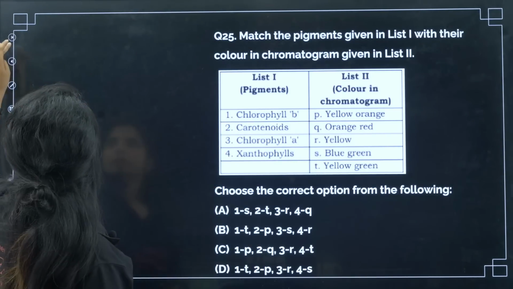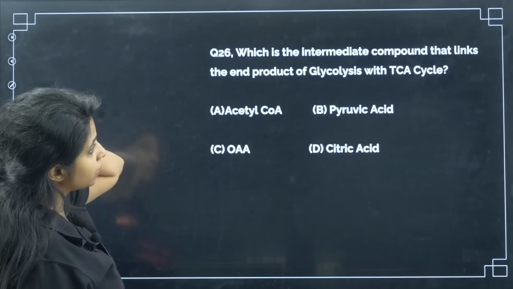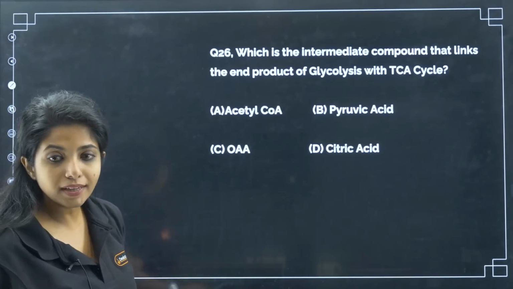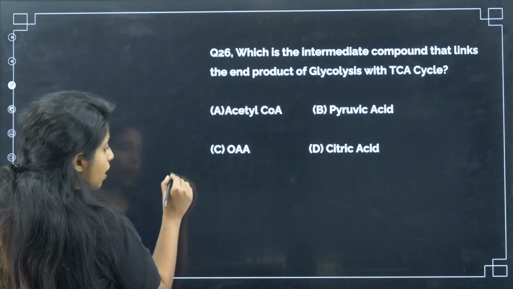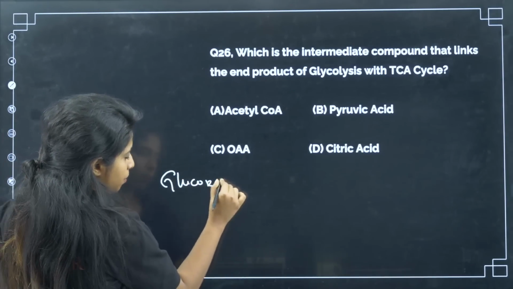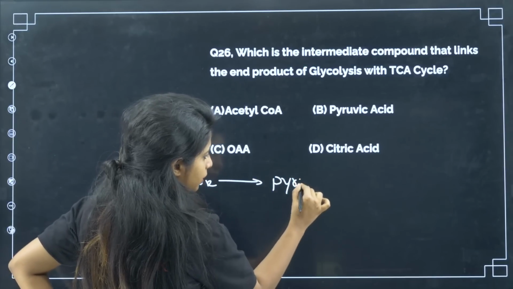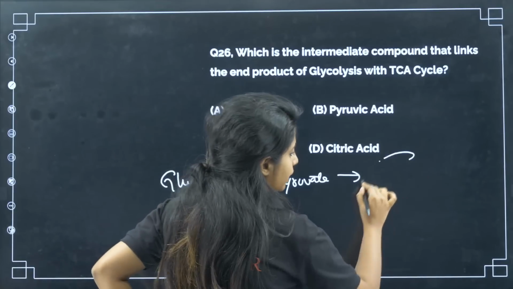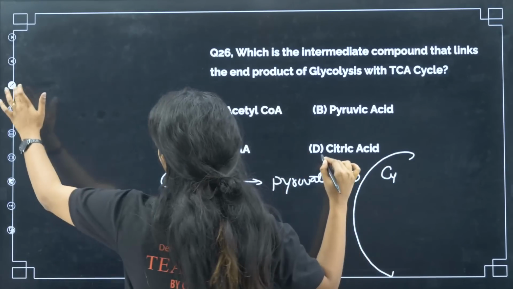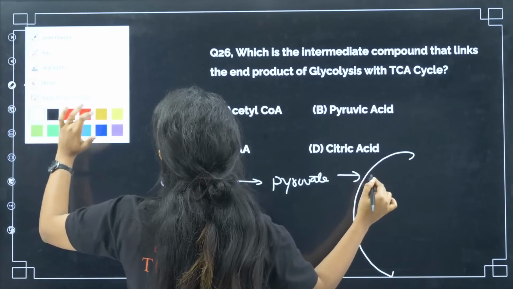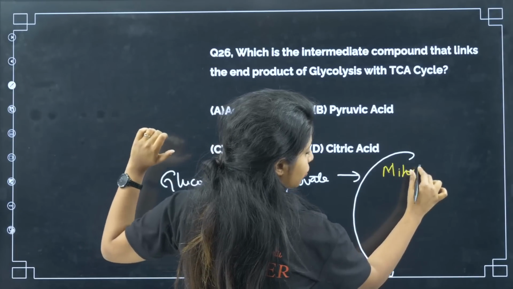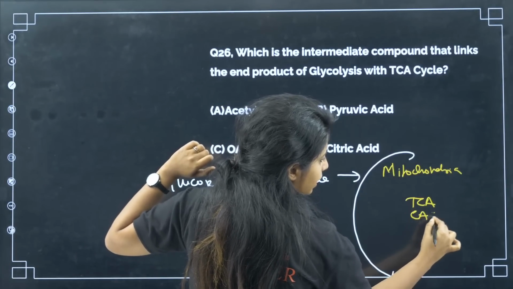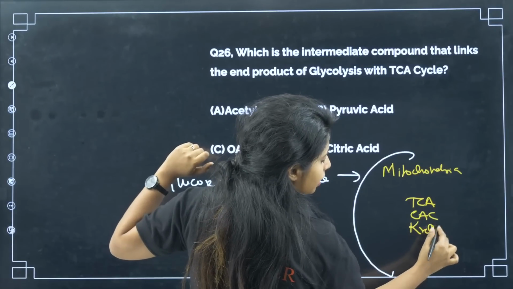Next question. Which is the intermediate compound that links the end product of glycolysis with the TCA cycle? So what is the end product of glycolysis, my dear children? You have glucose breaking down into pyruvate. This is happening in the cytoplasm. Now this pyruvate will be entering into what? The mitochondria. In the mitochondria, the TCA cycle, citric acid cycle, or Krebs cycle would be taking place.